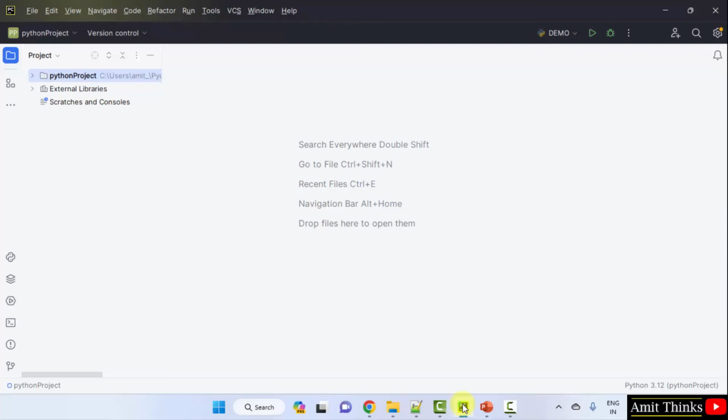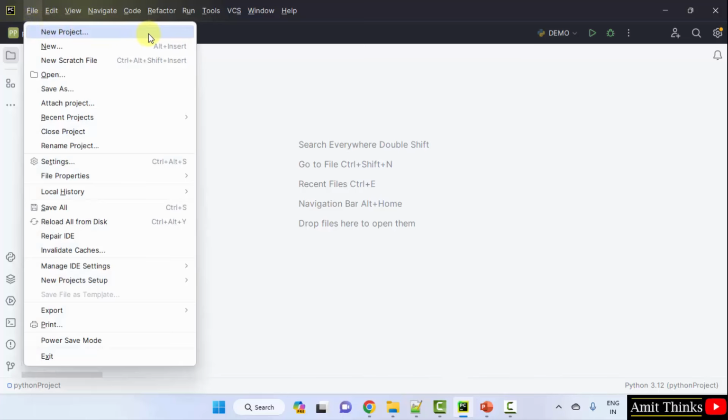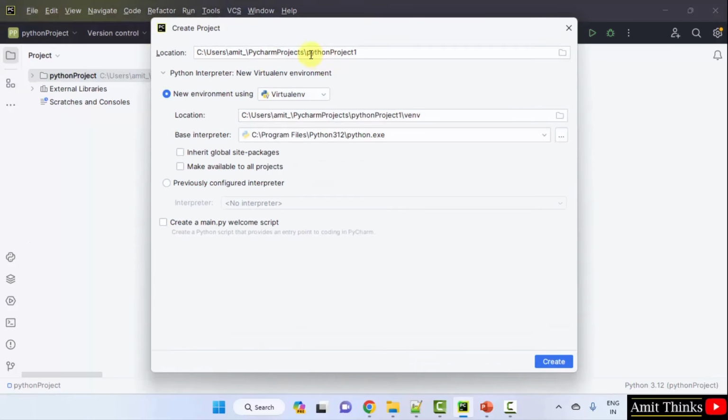Here we are using PyCharm. PyCharm has provided a free and open source version, PyCharm Community Edition. We are using the same. Create a new project here. File, new project. Add the project name.